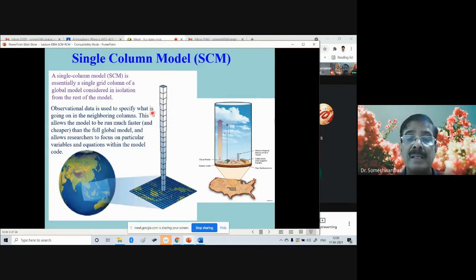So what it means is that in a single column model of the atmosphere, we try to prescribe the vertical fluxes of heat and moisture because of the advective processes from the neighboring grid points. And we also try to specify the fluxes due to other physical parameterizations like radiative fluxes.